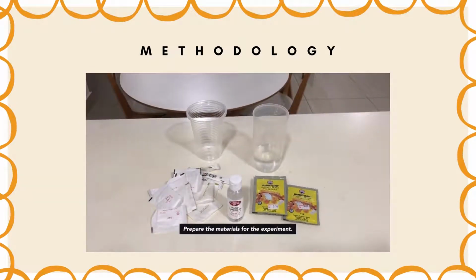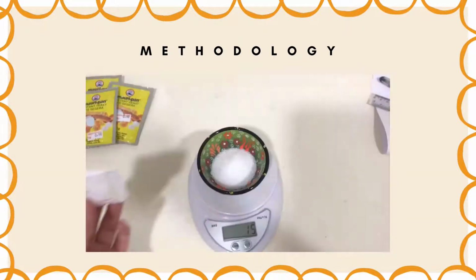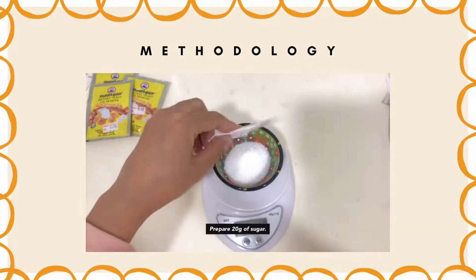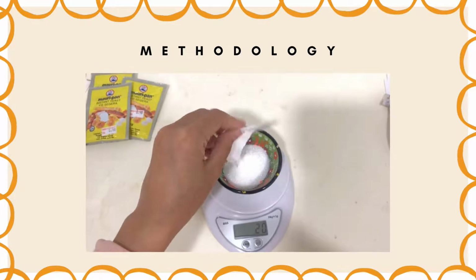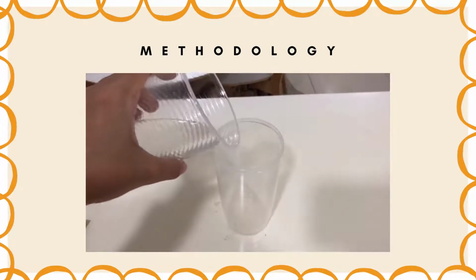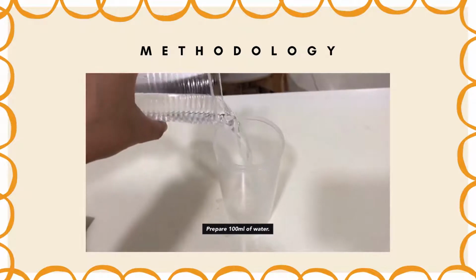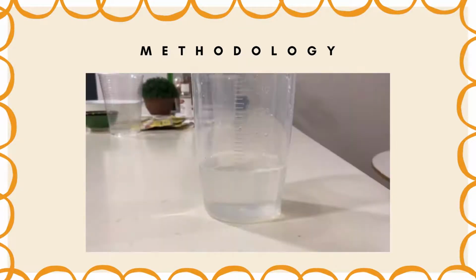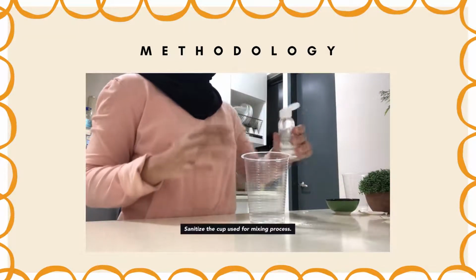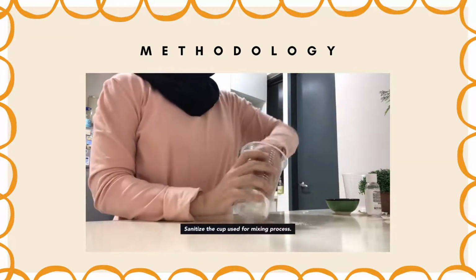Prepare the materials for the experiment. Prepare 20 gram of sugar. Prepare 100 milliliter of water. Sanitize the cup used for the mixing process.